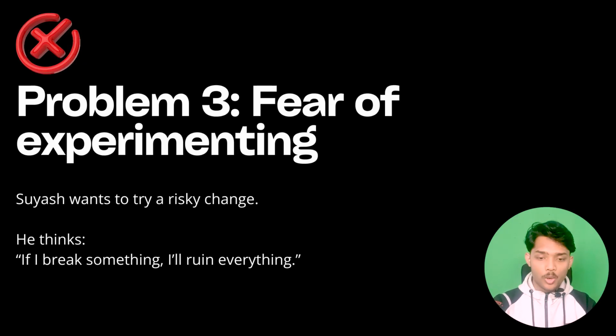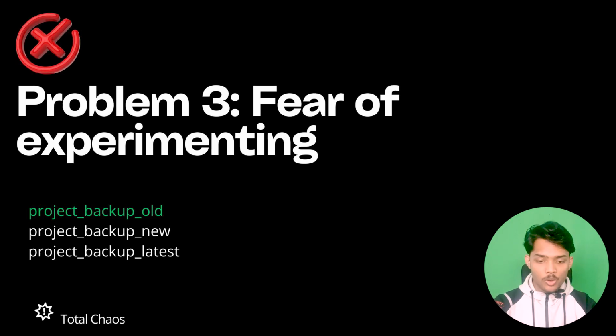And now comes problem 3, fear of experimenting, where innovation dies. So think like that. Suyash wants to try a risky change, but he thinks, if I break something, I will ruin everything. I will ruin the project. So he avoids innovation. So he goes to make a backup file for the main version. He creates project backup old. Then he creates some new changes and wants to experiment on that as well.